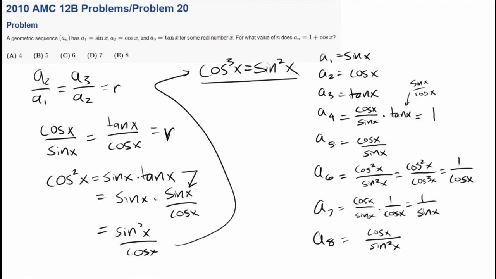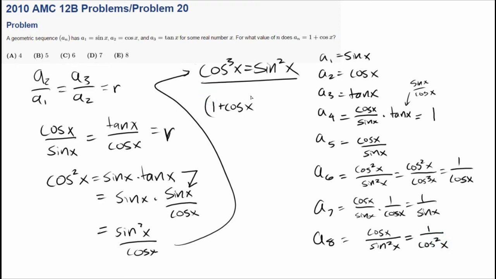So let's see what we can do, right? So we have 1 plus cosine of x. Is there any way we can change this into something we can use? Well, let's think about this. So we know cosine cubed of x is equal to sine squared of x, right? And I should probably actually simplify this some more, because we have a sine squared of x. I forgot to do that. So we know that's true.